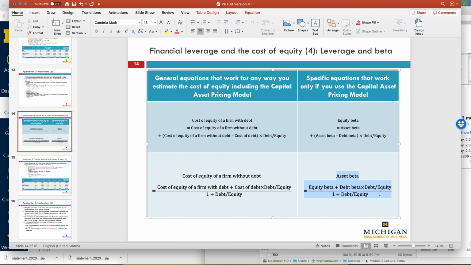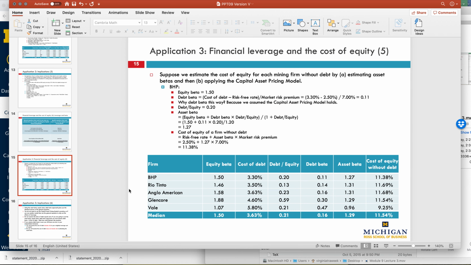Part of an asset's beta comes from equity and part of it comes from debt. So there's some implication that debt would change your asset beta, which makes total sense. The more debt I have, the more risky I probably am as a company, and therefore the more my company's beta is affected by that. Here's a similar example where they go through that.